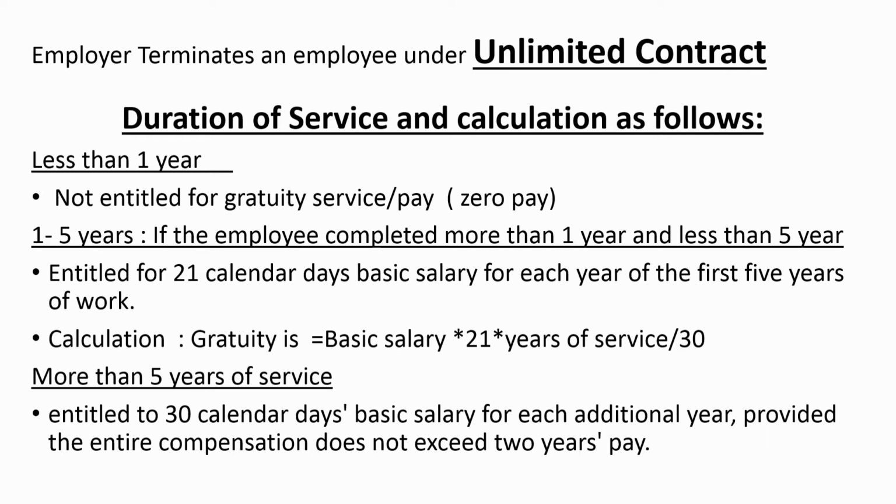Now we can see how the calculation works if the employee completes more than 1 year and less than 5 years. The staff will be entitled to 21 calendar days of basic salary for each year of the first 5 years of work. The gratuity is calculated as basic salary into 21 into the years of service divided by 30. That is the calculation for between 1 to 5 years.